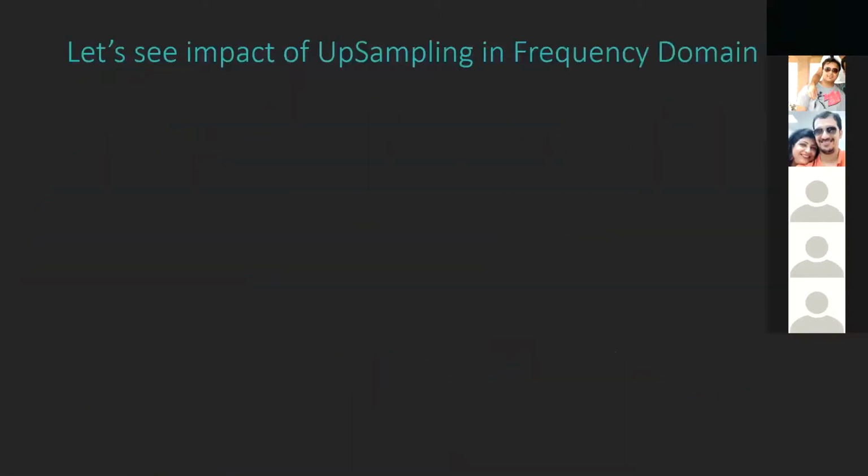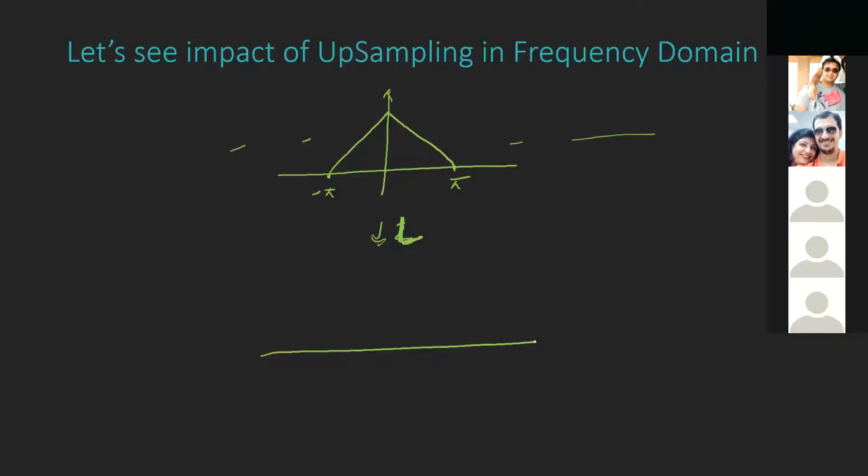Okay, I'll just quickly go on to the impact of upsampling in the frequency domain. Then we can take up some questions if we have. Again, let's draw the same signal and upsample it by a factor of L. In that case, omega prime, here my Fs prime will be L into Fs.